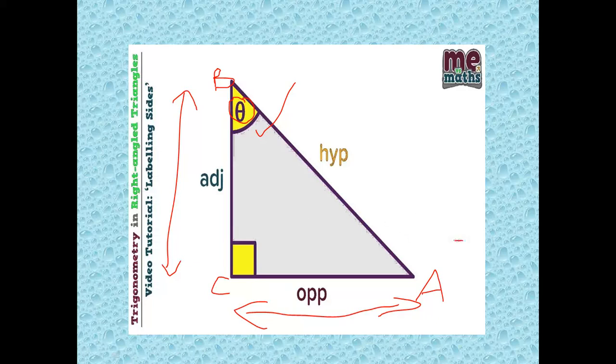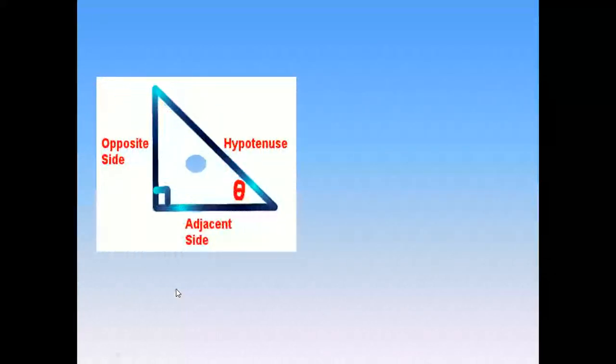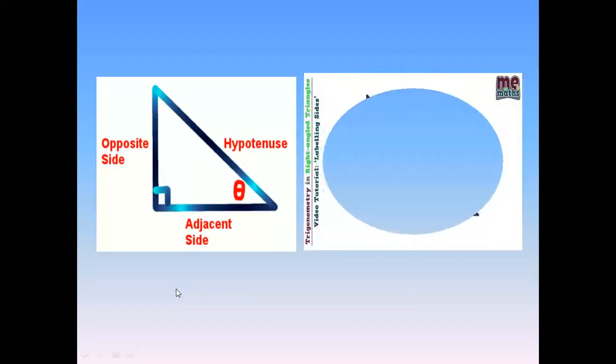If you observe from A, then BC is the opposite side. If you observe from B, then CA is the opposite side. I think this point is clear to all. Okay, if you go to the next slide, it will be clear to all.